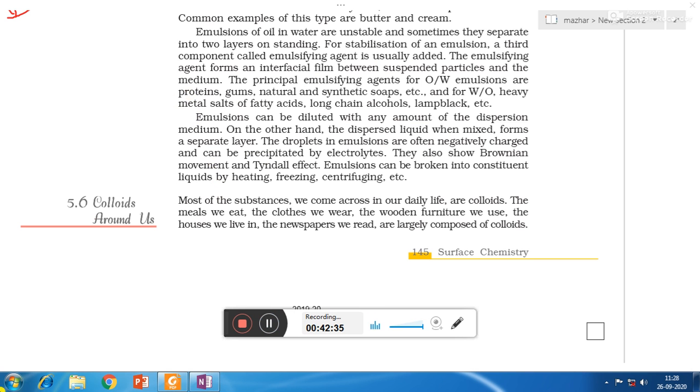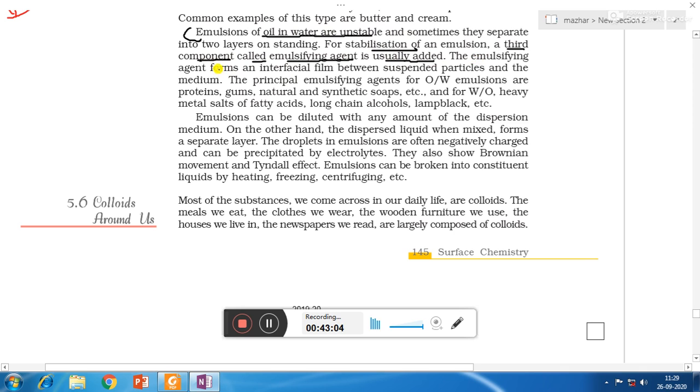Emulsions of oil in water are unstable and sometimes they separate into two layers on standing. When the vessel of oil in water emulsion is kept undisturbed, oil and water start separating and form two layers. In order to stabilize this emulsion, a third component called an emulsifying agent is usually added.